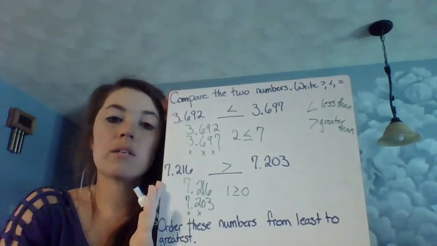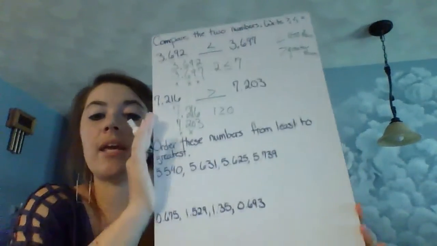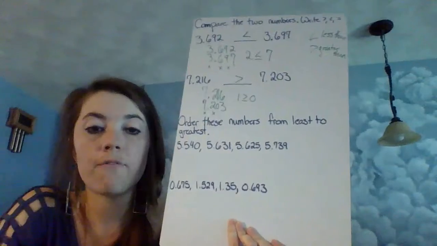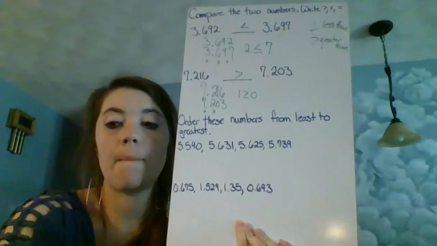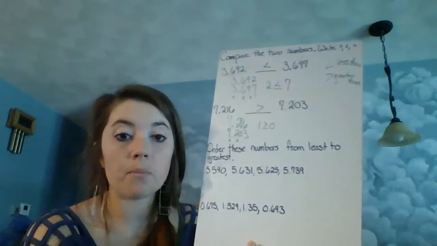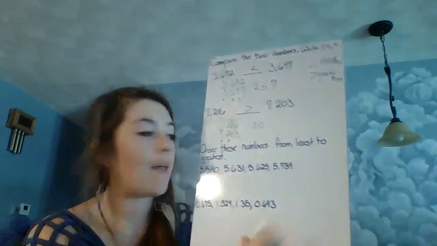So this is what it looks like when we're comparing just two numbers. A little easier than when we get into comparing lists of numbers. So now we're going to have 4 different numbers that we're going to be comparing as we go through here. So same idea though. We still write out all the numbers vertically, line up those decimals, and then compare.